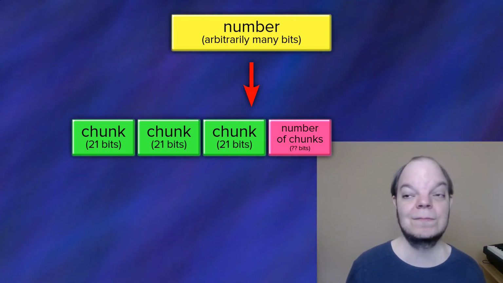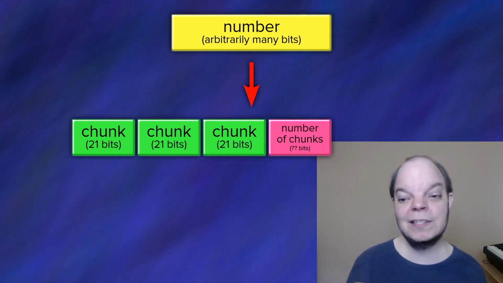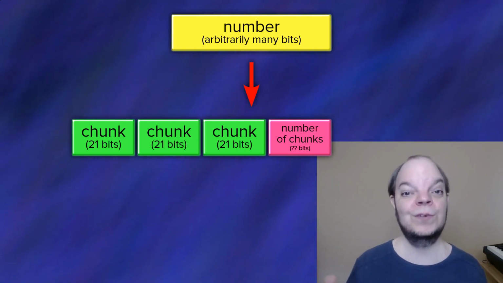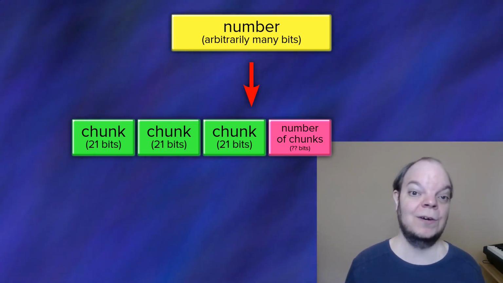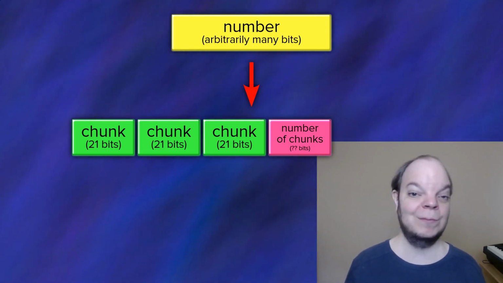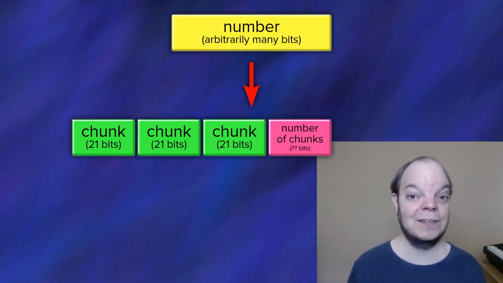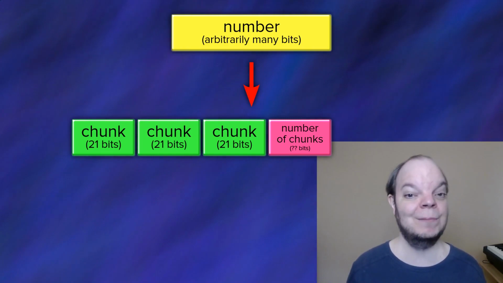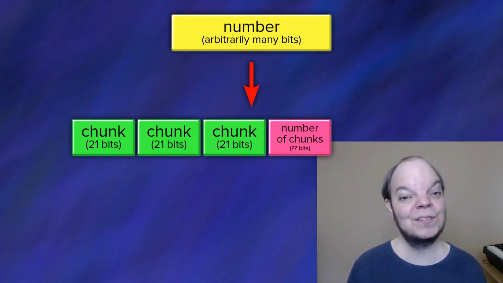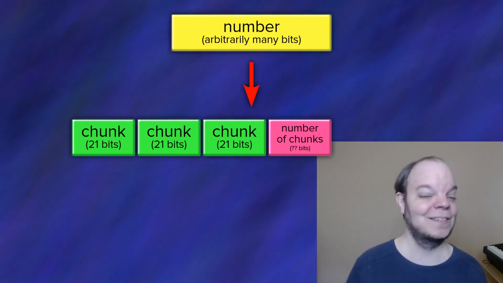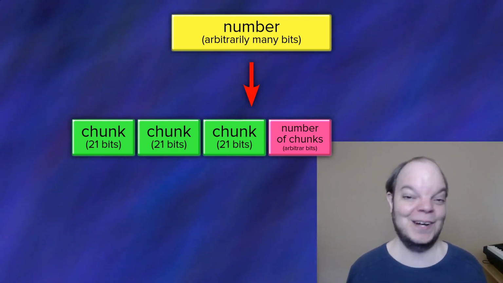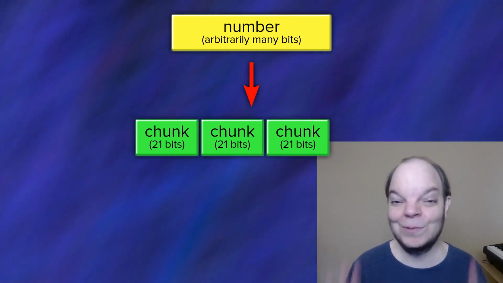Can we do that? Well, how many bits do we need in order to encode the number of chunks that we're encoding? Well, our original number is arbitrarily many bits. So how many chunks are there? That's right, it could be arbitrarily many. Which means that the number of bits we need to encode the number that tells us the number of chunks is also arbitrarily many bits. So that won't work either.